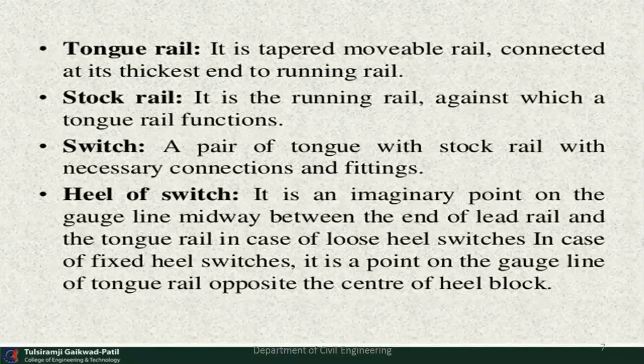Switches also play a very important role in the crossing mechanism, and these switches are attached to the various tracks with the help of various types of fixing and fastening which we discussed in previous classes. The heel of the switch is the point on the gauge line of the tongue rail opposite to the center heel of the block. It is also called the imaginary point, which may be provided in case of emergency fittings.